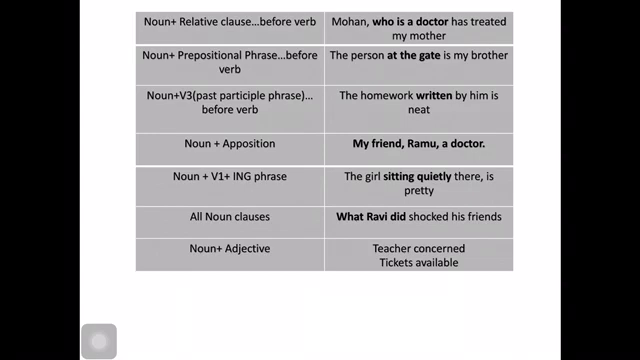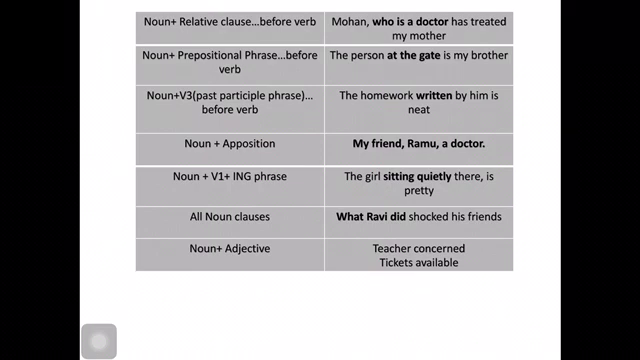Then the next indicator is noun plus apposition. Now apposition means the words written which are referring to the same person. So one noun is written and whatever words we add to it that refer to the same person, that is called apposition. So any apposition words written in that way become a noun phrase. For example, my friend Ramu, a doctor. So here my friend, a doctor, Ramu, all are relating to one person.